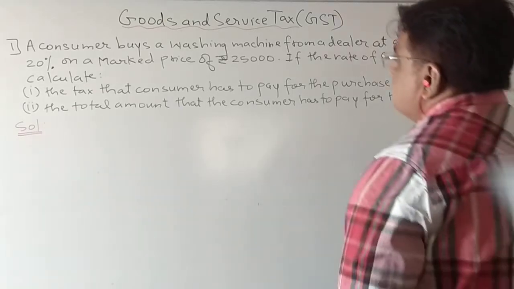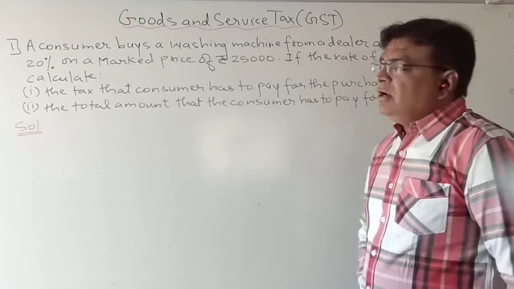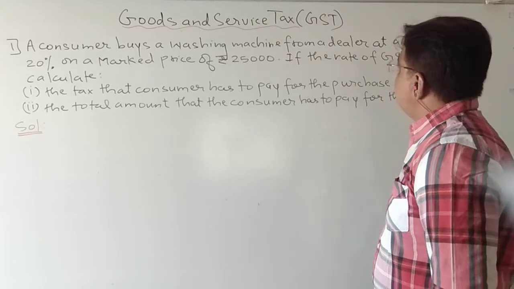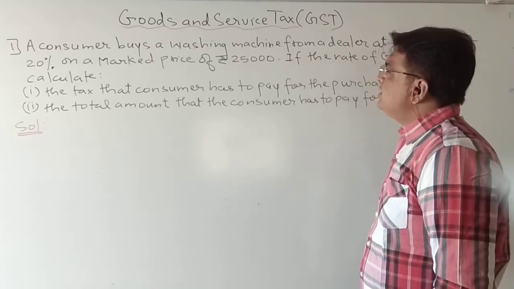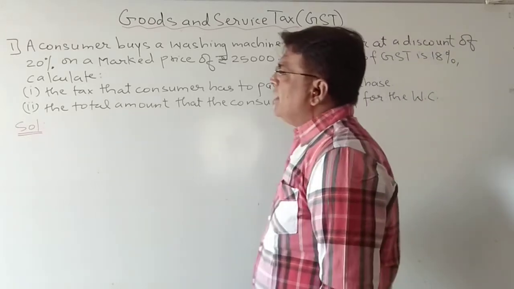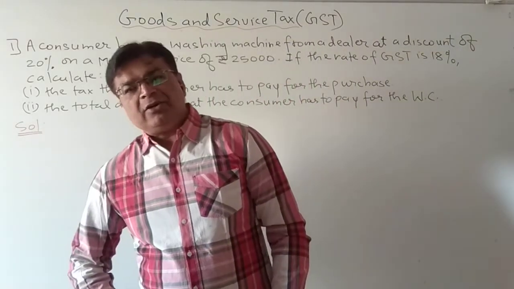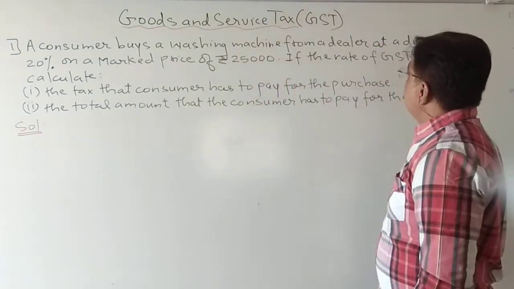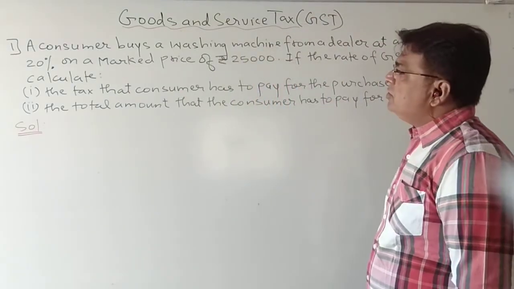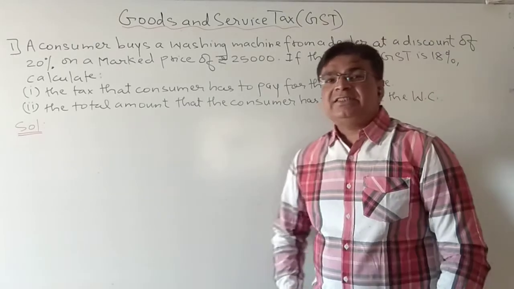Okay students, let us see the first word problem. A consumer buys a washing machine from a dealer at a discount of 20% on a marked price of rupees 25,000. So the marked price of the washing machine is 25,000 and the discount given is 20%. If the rate of GST is 18%, calculate. Now the rate of GST is 18%.